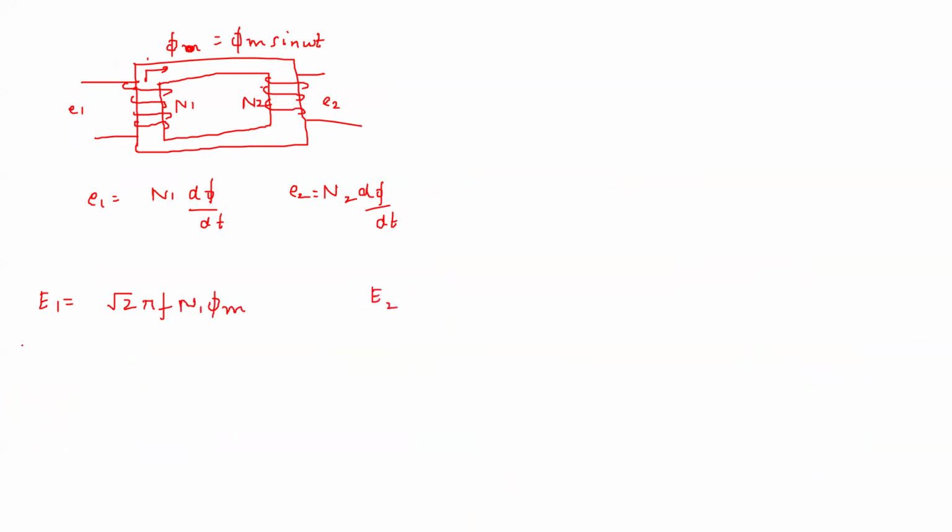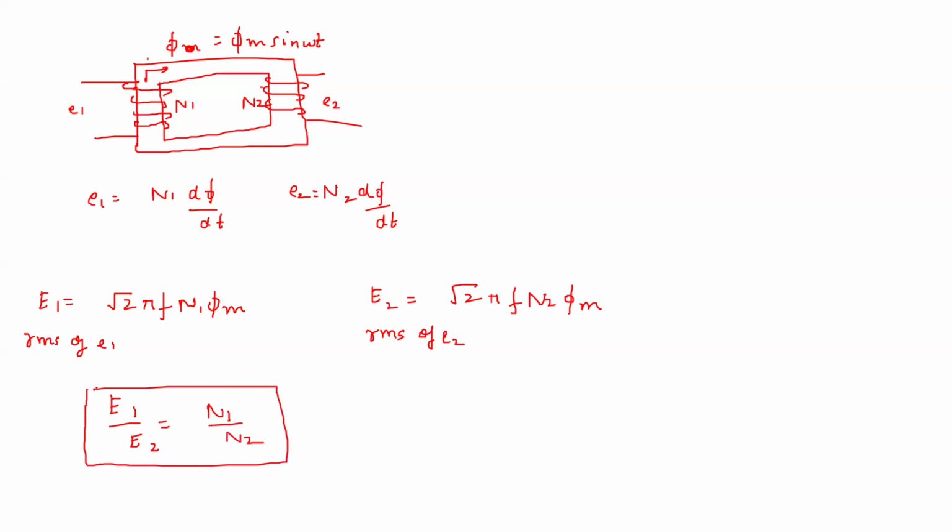This is the RMS of E1, and this is the RMS of E2. So if I take this E1 by E2, you will find it becomes proportional to N1 by N2. So this is one major equation, we will be seeing this. E1 by E2 is nothing but the ratio of the turns. So this is called the turn ratio.